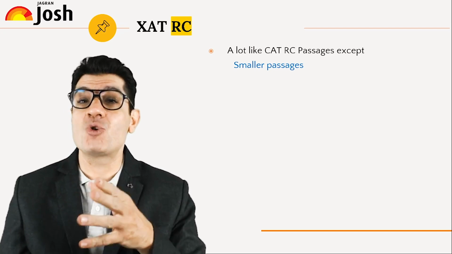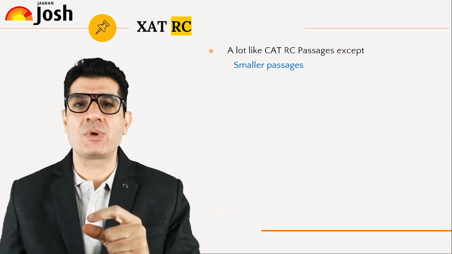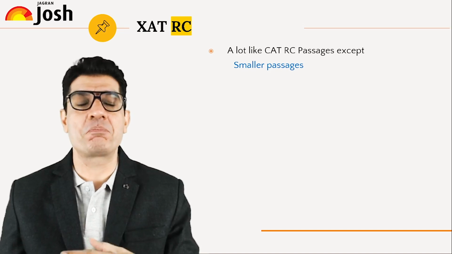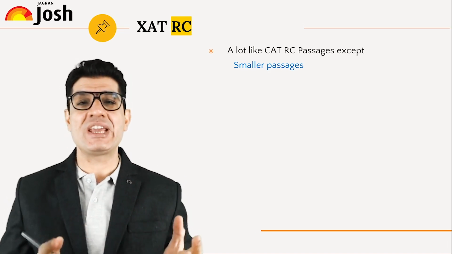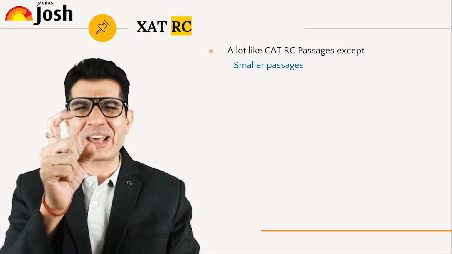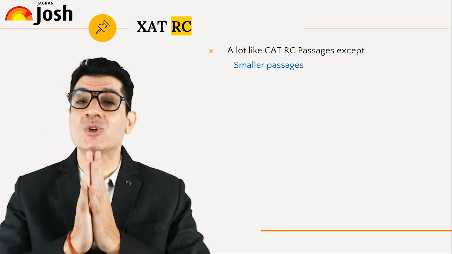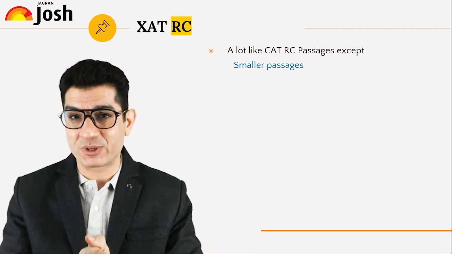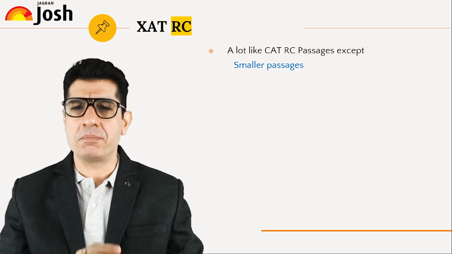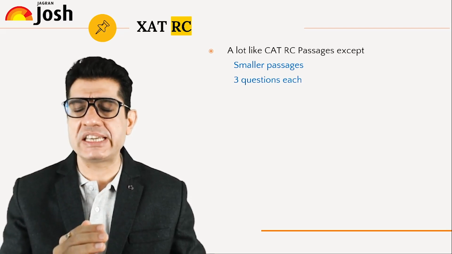In fact, if I go back to the past of the CAT, there have been years when instead of passages, they actually ended up giving us something that can only be called a paragraph. So a paragraph followed by one question, a slightly bigger paragraph followed by 2 questions. So stay prepared for any of those things. But for the last 3 years, we are getting 4 passages with 3 questions each.